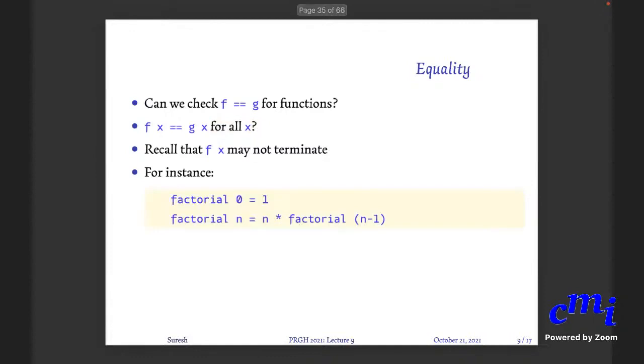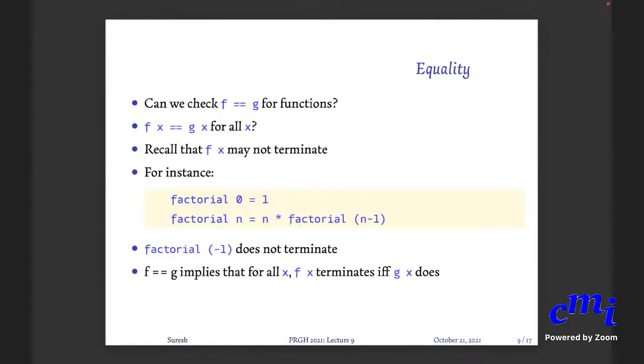In fact, this is a very fundamental thing about computer science. f equal to g implies that for all x, f of x terminates if and only if g of x terminates. Not only that f of x and g of x are the same, but that this terminates if and only if that terminates.